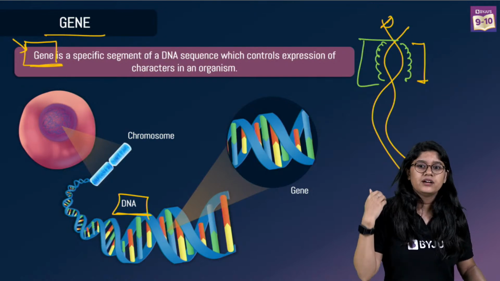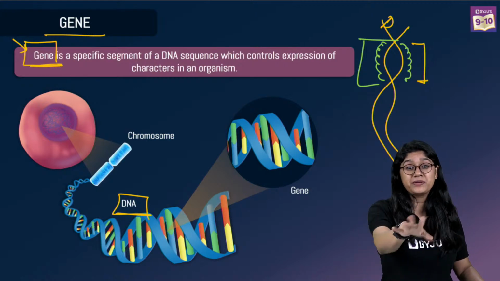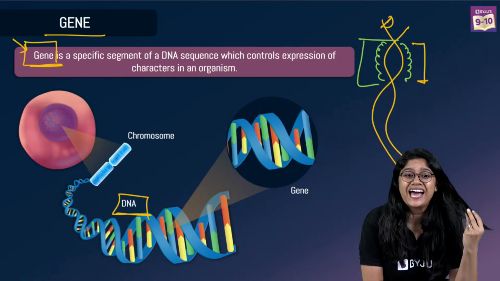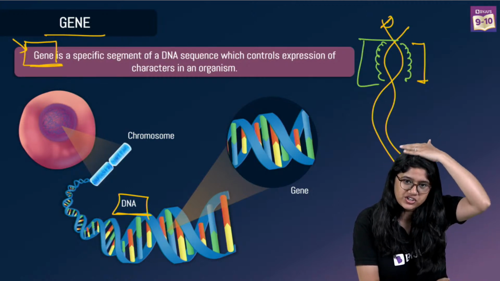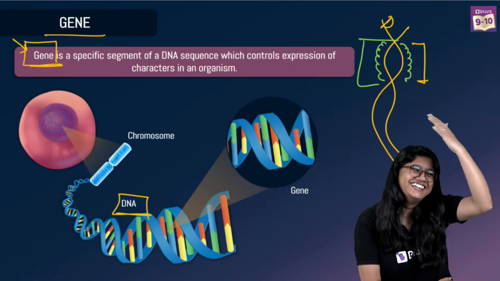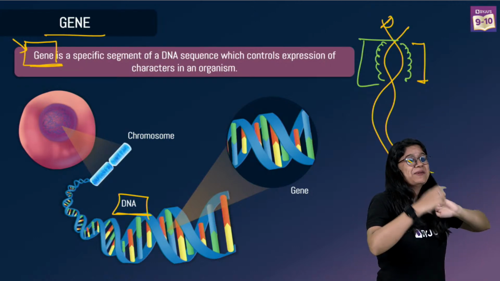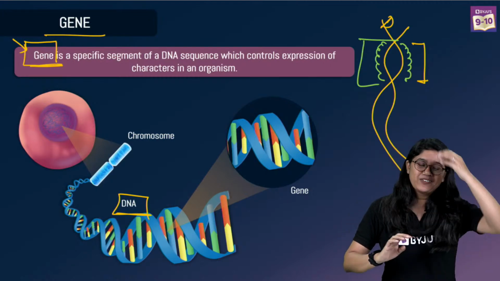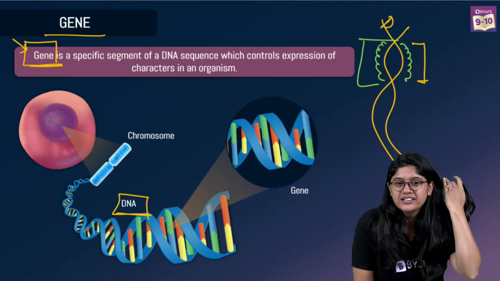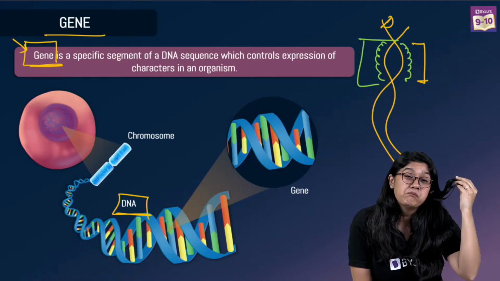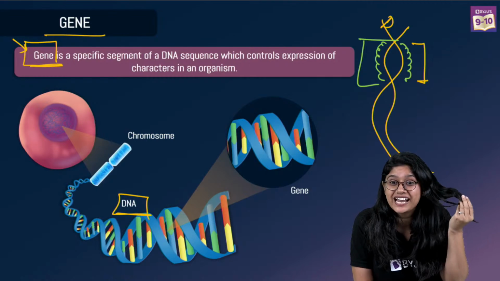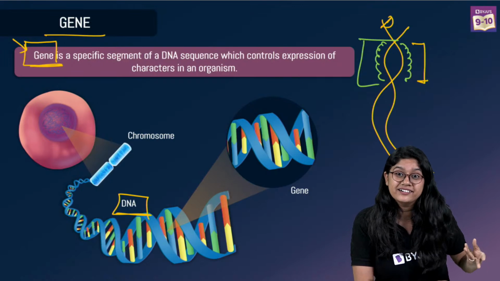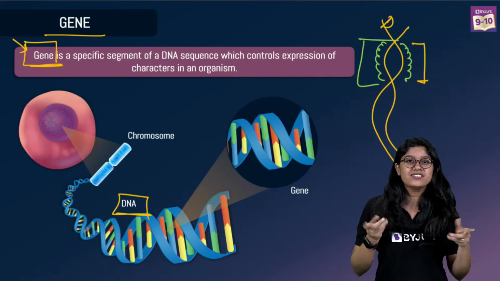For example, having hair. People still have confusion about what is a trait and what is a character. Okay, having hair is a character. Everyone, do you have hair? Touch your hair. Everyone has hair. If we have hair, that is a character. Now, what color of hair we have is a trait.